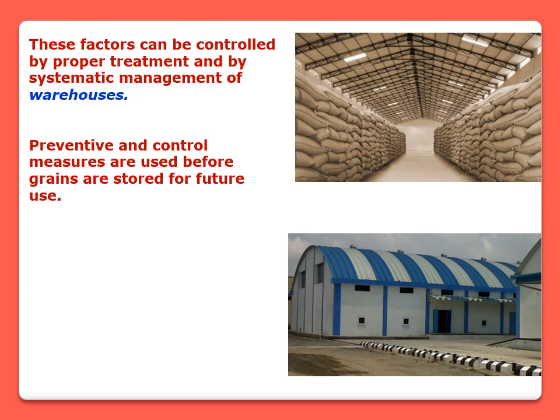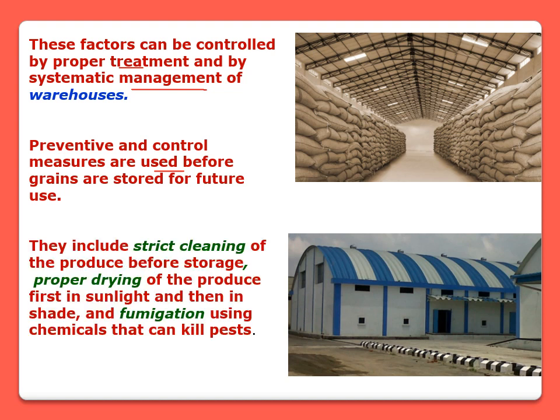All these factors can be controlled by proper treatment and by systematic management of warehouses. Warehouses are the place where grains are stored in proper conditions. Preventive and control measures are used before grains are stored for future use. Now let me show you what are those preventive and control measures.